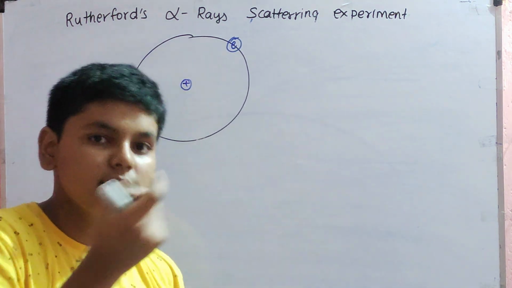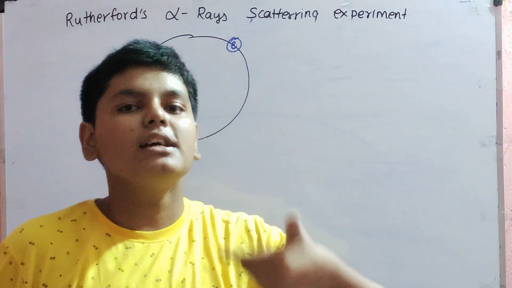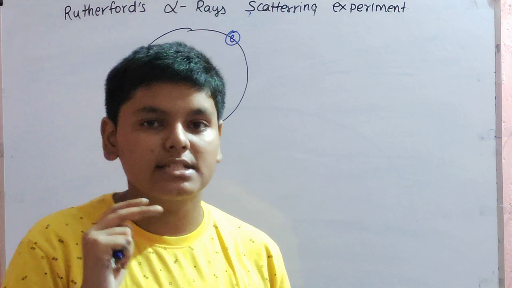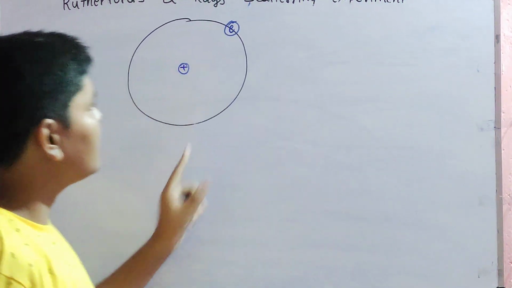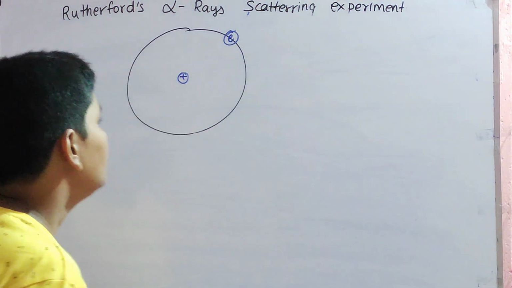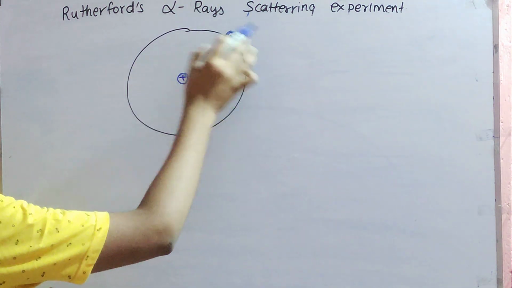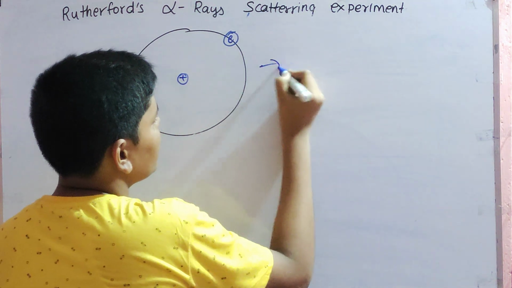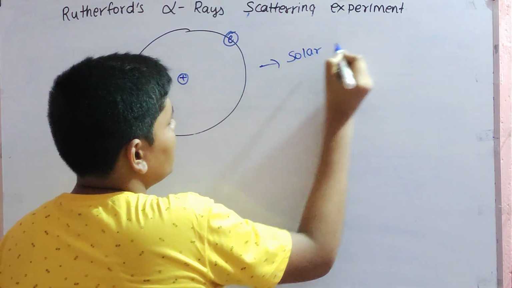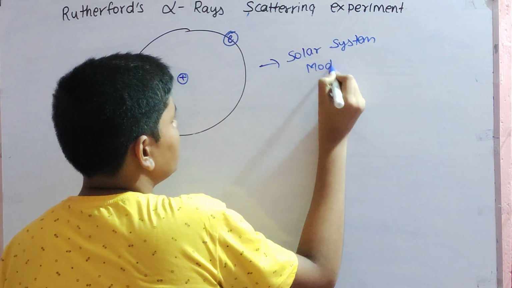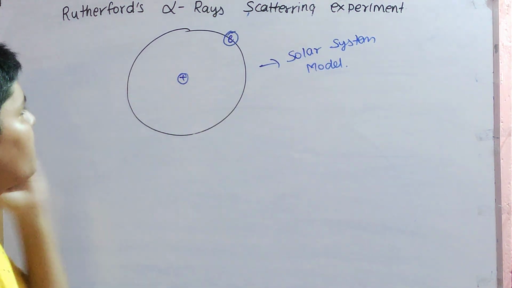Keep in mind this, in circular orbits. Bohr said in one atom, electrons revolve around the nucleus in a fixed circular orbit. Fixed circular orbit and circular orbit. This will make a very big confusion later on. So here the electron revolves around the nucleus. This was called the solar system model. This was given by Rutherford.